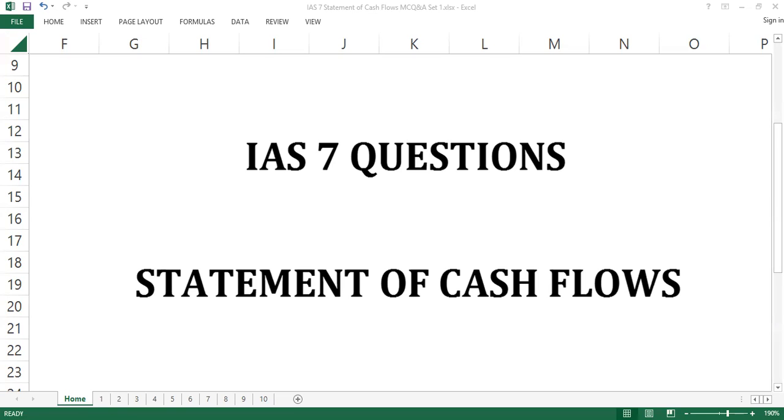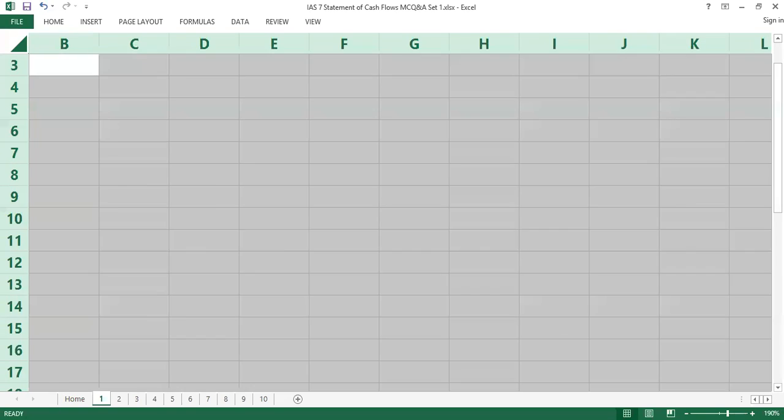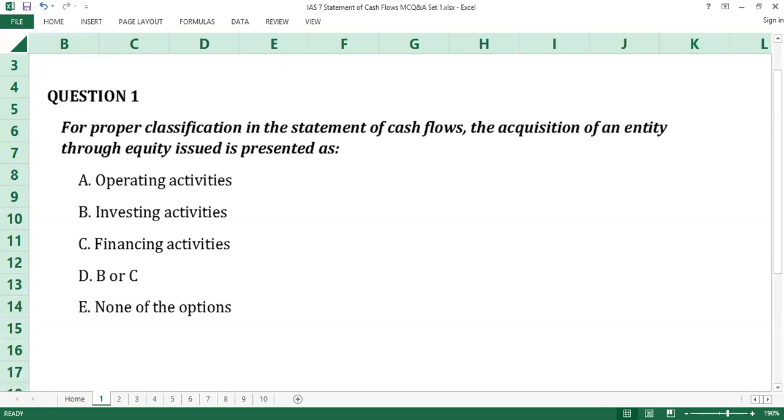Please enjoy it. Question number 1. For proper classification in the statement of cash flows, the acquisition of an entity through equity issued is presented as dash: A, operating activities; B, investing activities; C, financing activities; D, B or C; E, none of the options. The time counts.